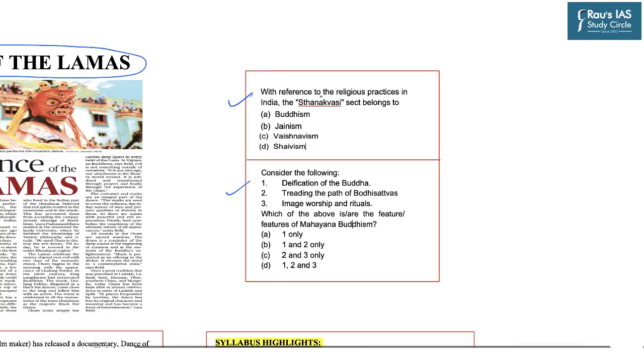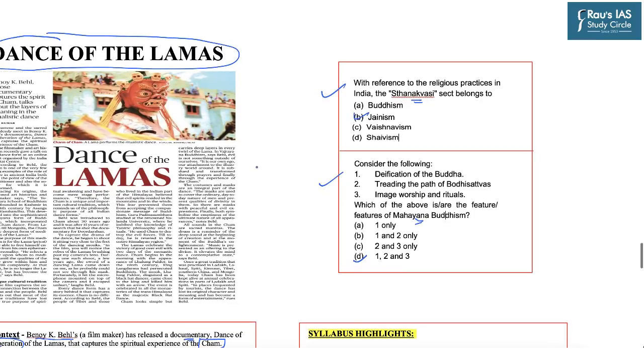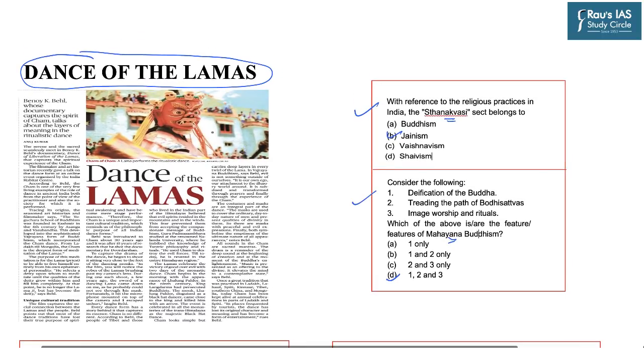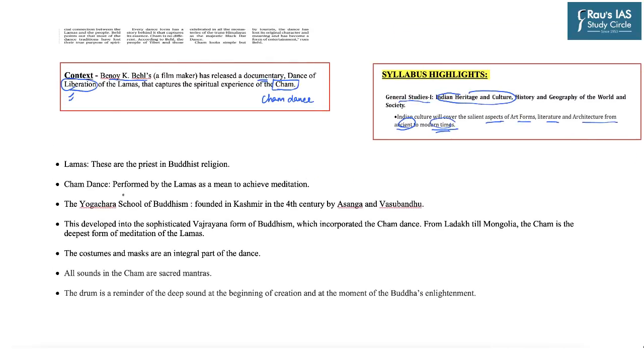The first is: with reference to the religious practice in India, the Sthanakvasi sect belongs to Jainism. Similarly, which of the above are the features of the Mahayana Buddhism? So the point is that you should have a basic idea of our art and culture, and from these questions you can also guess the questions which can be asked in the context of charm dance. For example, there might be a question: charm dance belongs to which of the following religions. So we will look into certain facts of this charm dance.